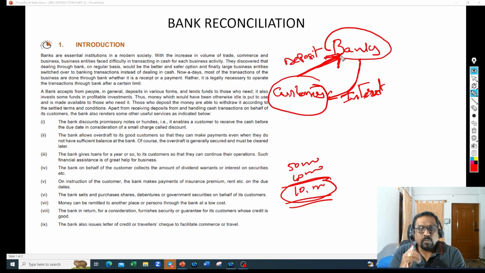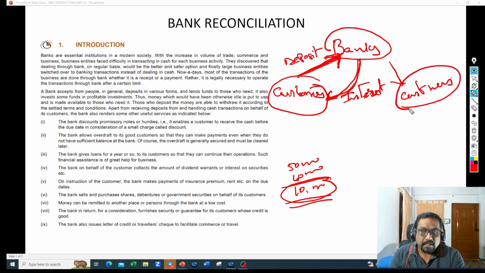So then what is the benefit for the bank? The banker is taking the deposits and paying interest. What is the benefit for banks? The benefit for the banks is whatever amount they collect from the customers, they will lend to the customers again. They will give loans. What type of loans they give?